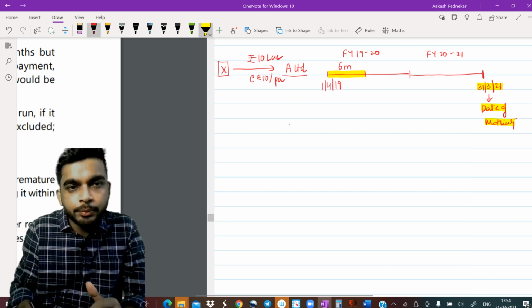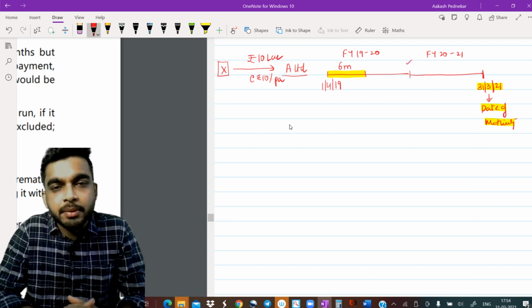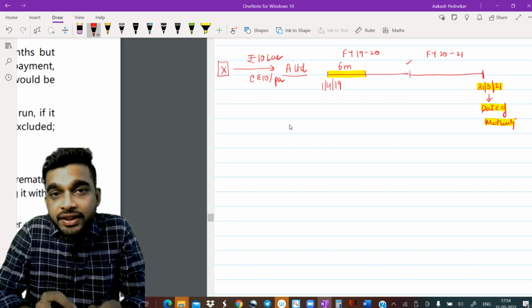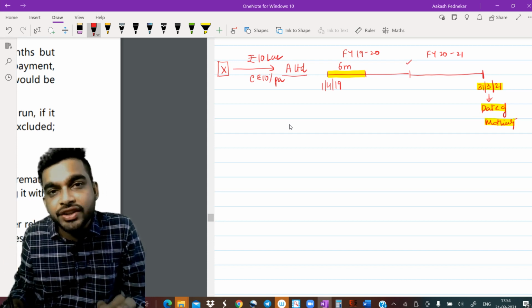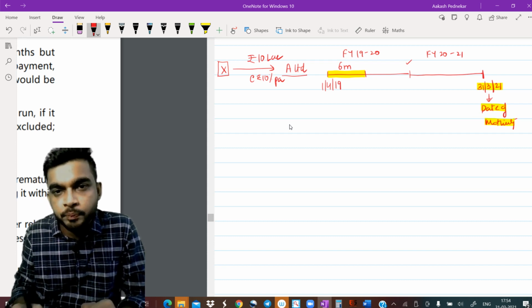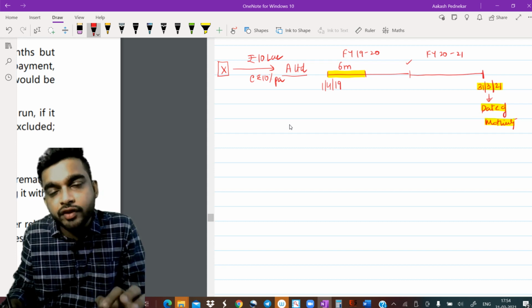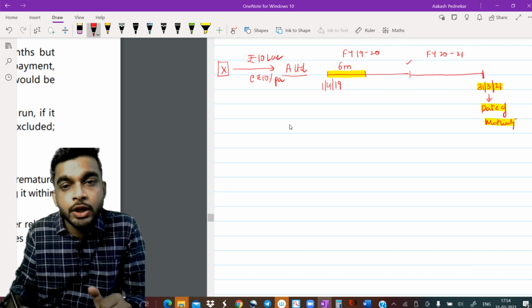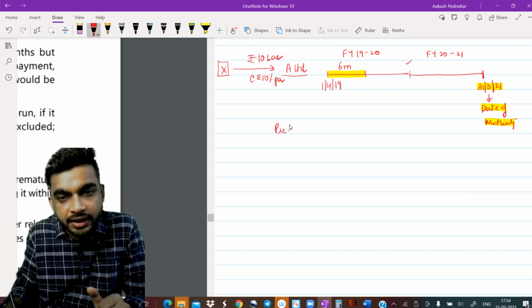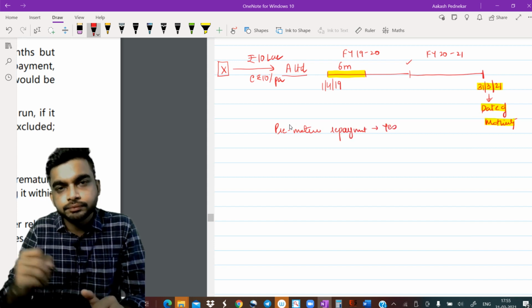Now, let's suppose you went at the end of the first year to ask the money back. Now, in this case, we have to see for how much amount and how much interest you will get from A Limited. First of all, you have to ask yourself a question. Are you asking for premature repayment? Yes, I'm asking repayment before the maturity date. So my premature repayment is happening. Premature repayment, your answer is yes.